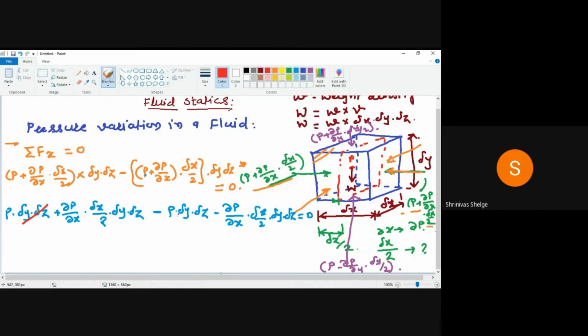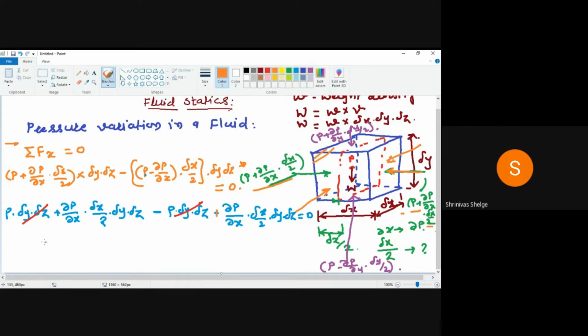So this one and this one get cancelled. Oh, sorry, the minus sign is here. So here you will get the positive sign.